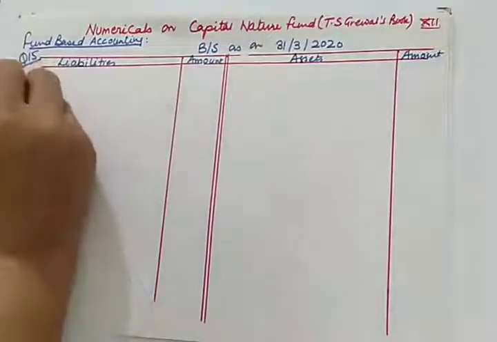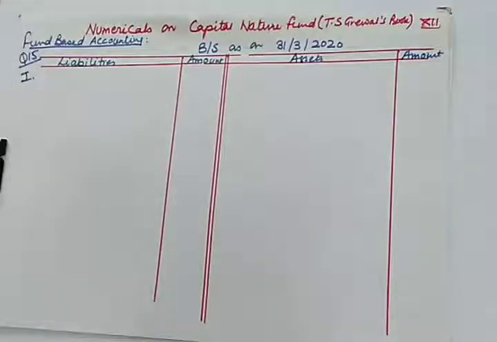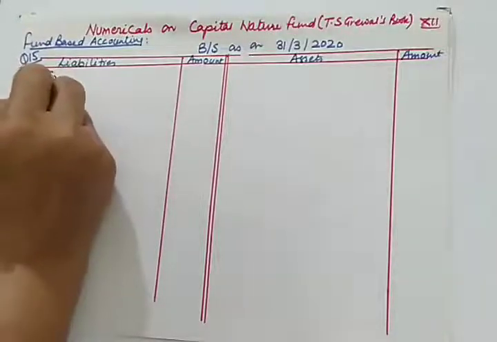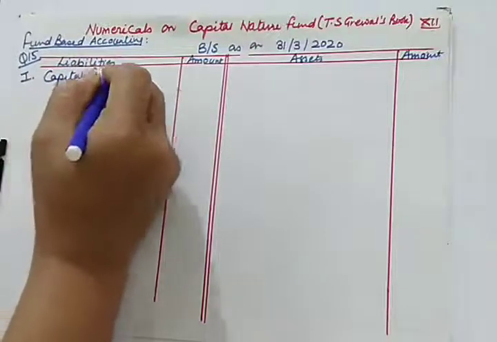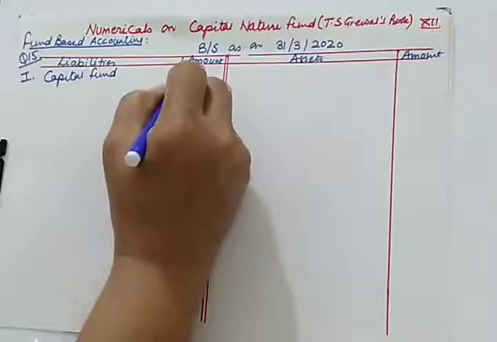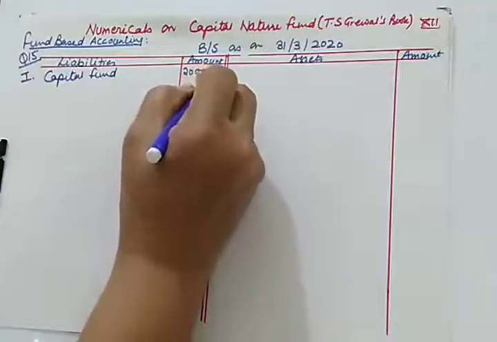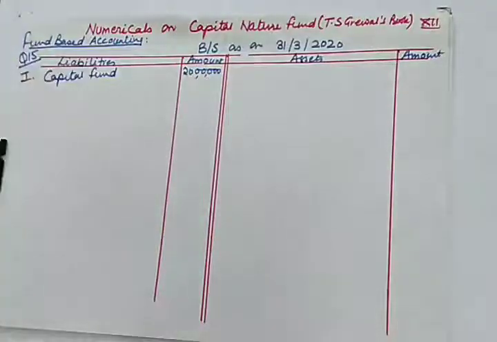So according to case 1, what is there in case 1? Expenditure on construction of pavilion is 6 lakhs and construction work in progress has not been completed, and capital fund is given to us. So when capital fund is given to us, capital fund is 20 lakhs. And moreover, with this capital fund, what else is given to us? Let us see that also.